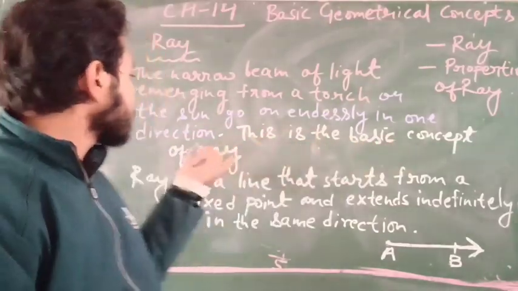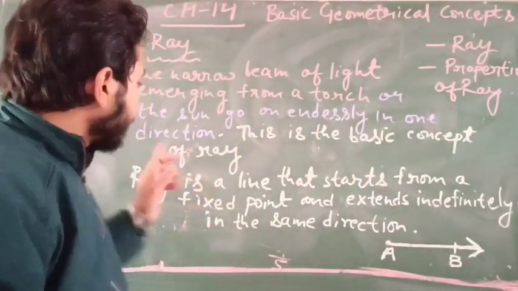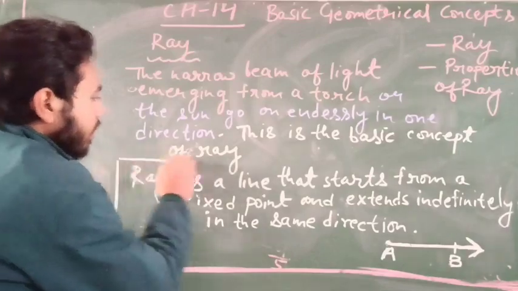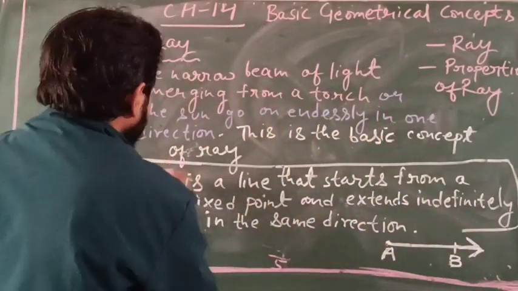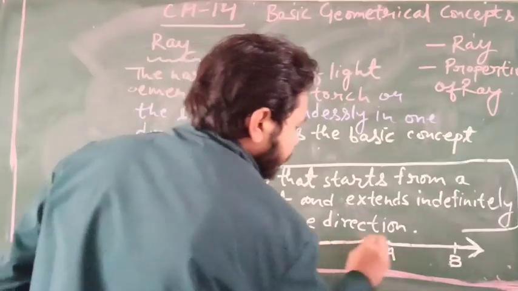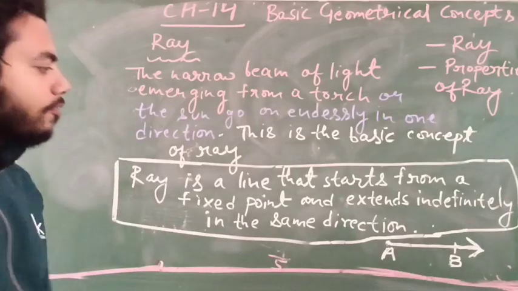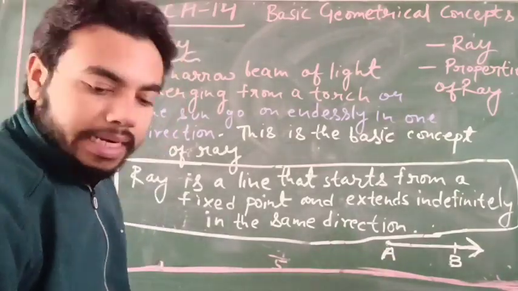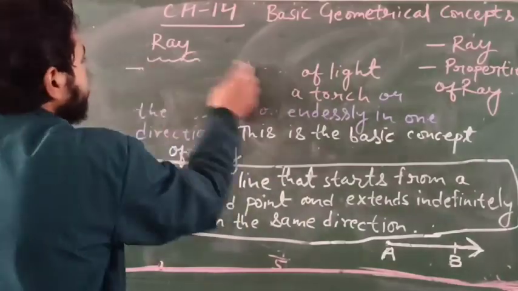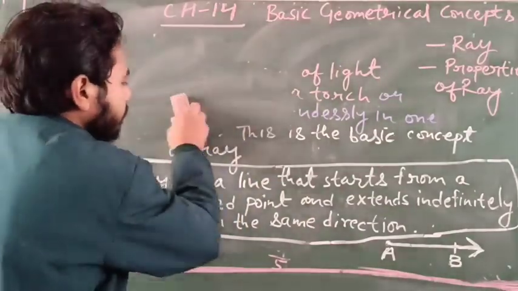Here is the definition of a ray. Now we will talk about how a ray is represented.